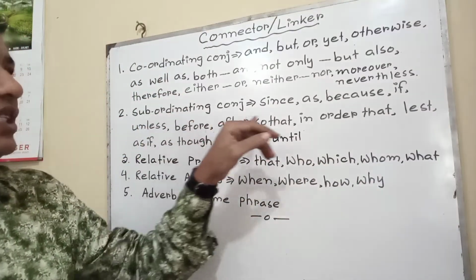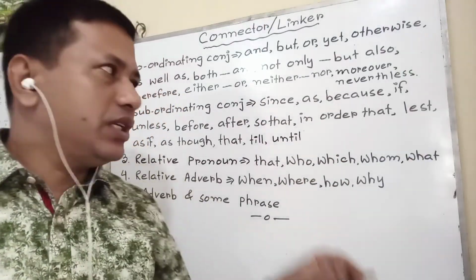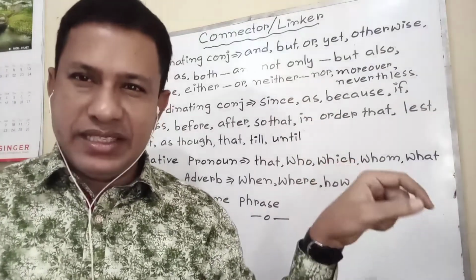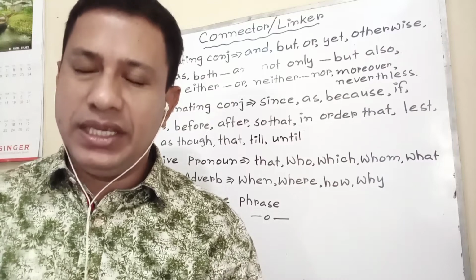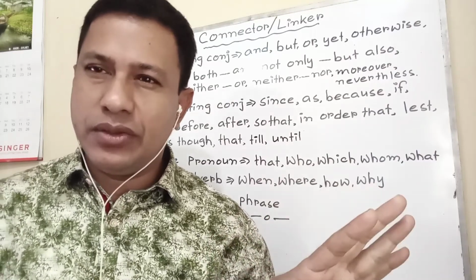Then subordinating conjunctions. These words are found in complex sentences. According to the demand and necessity, put these words in the gap and see whether it is a complex sentence. If it is a complex sentence and the meaning is right, that is absolutely going to be right.